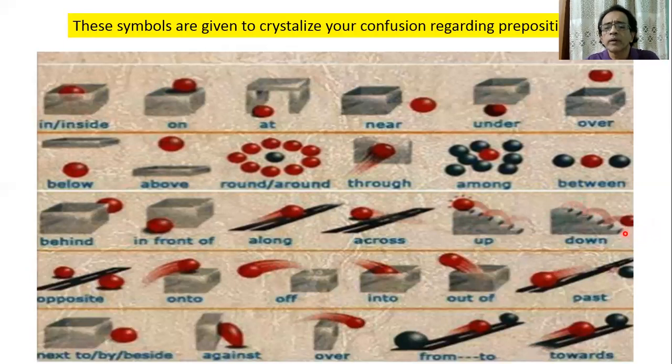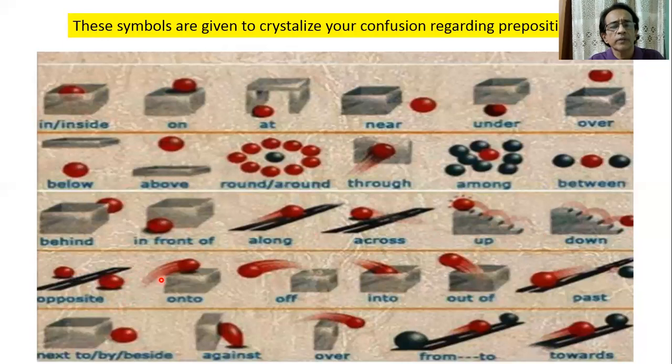We use down and up in very multifarious ways in our day-to-day life. Then if you face any sort of difficulty, then you will have a look at these symbols. Then opposite, this is a road. These two men are opposite to each other. And if this is a building, the building is opposite to this one.